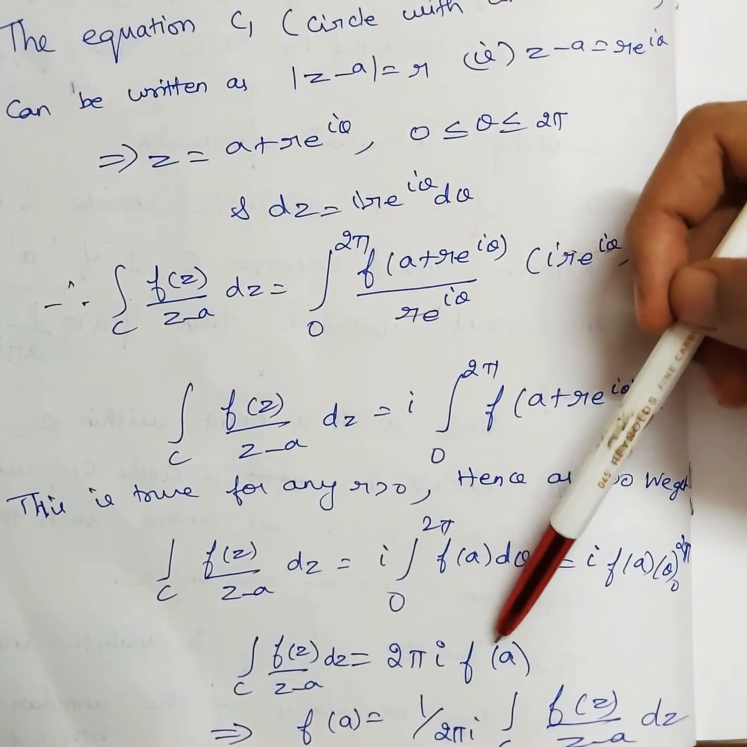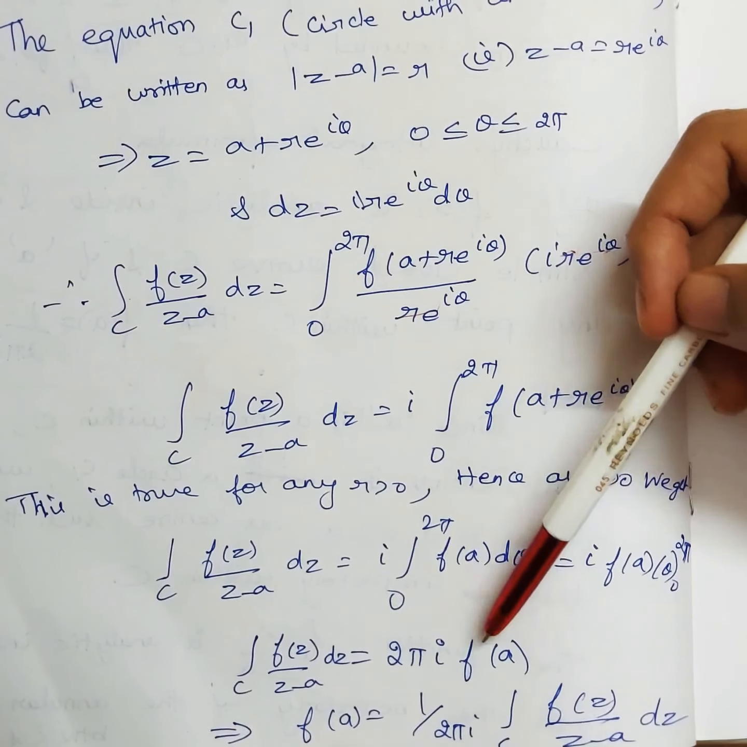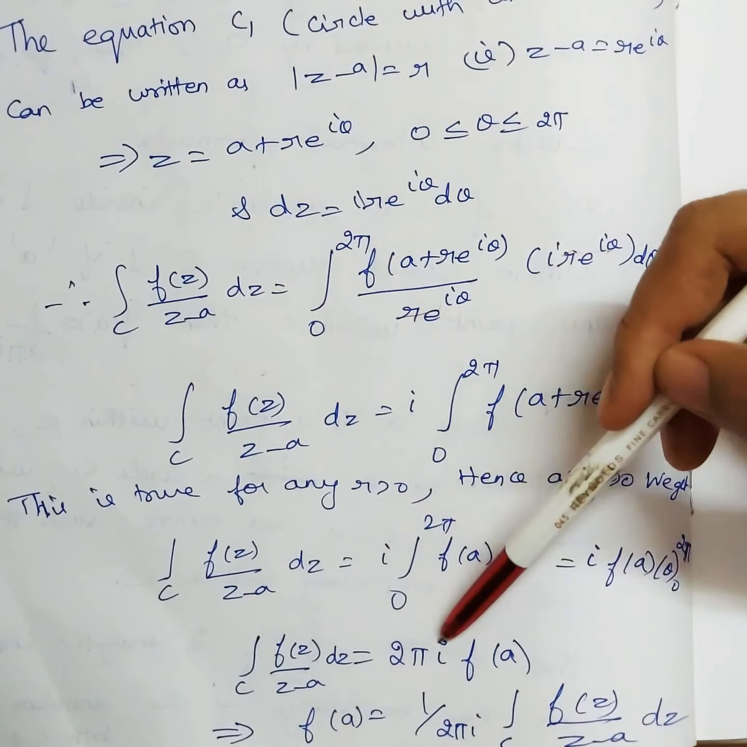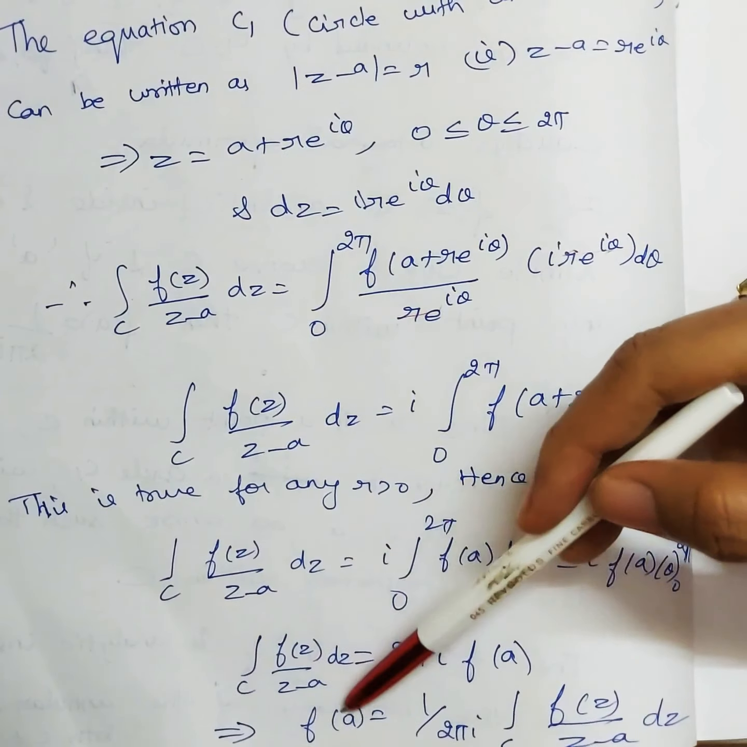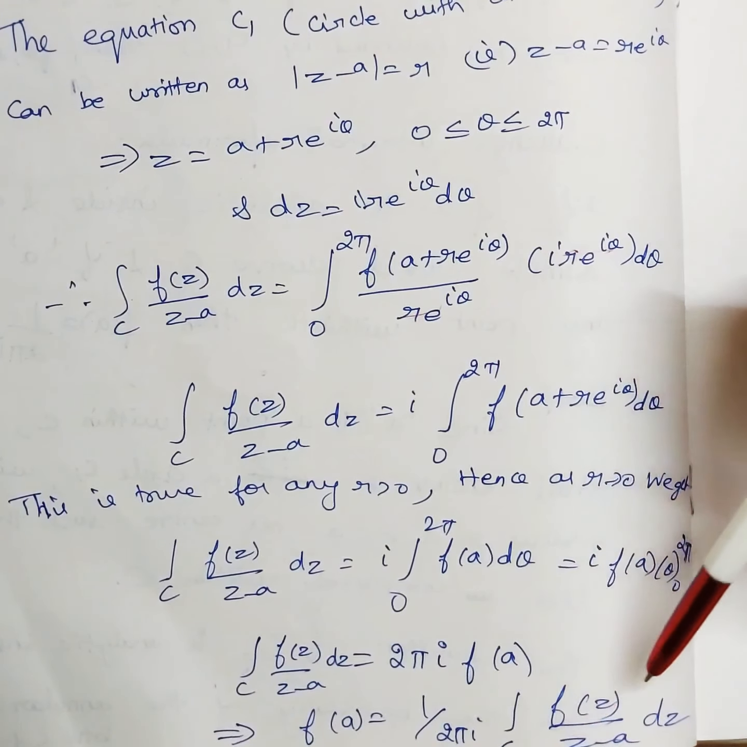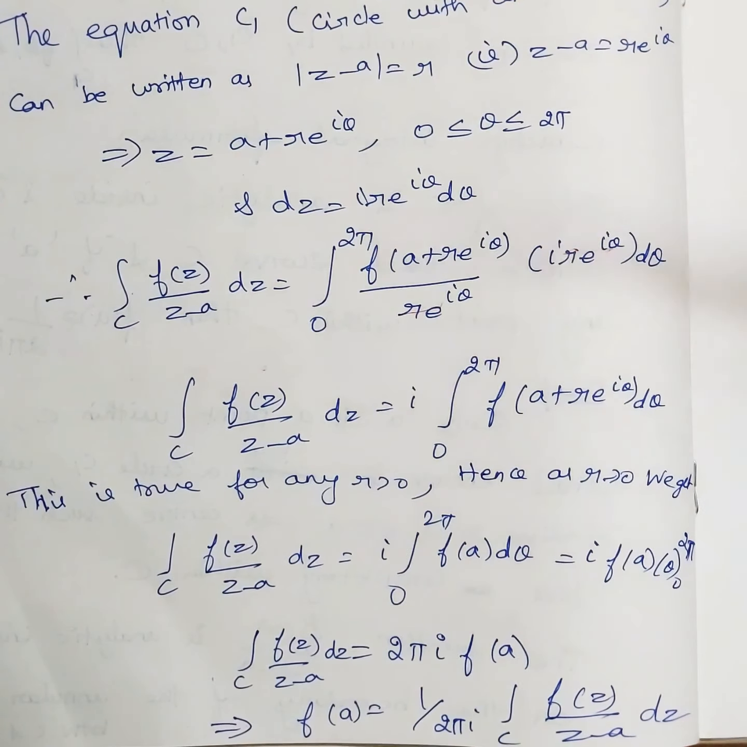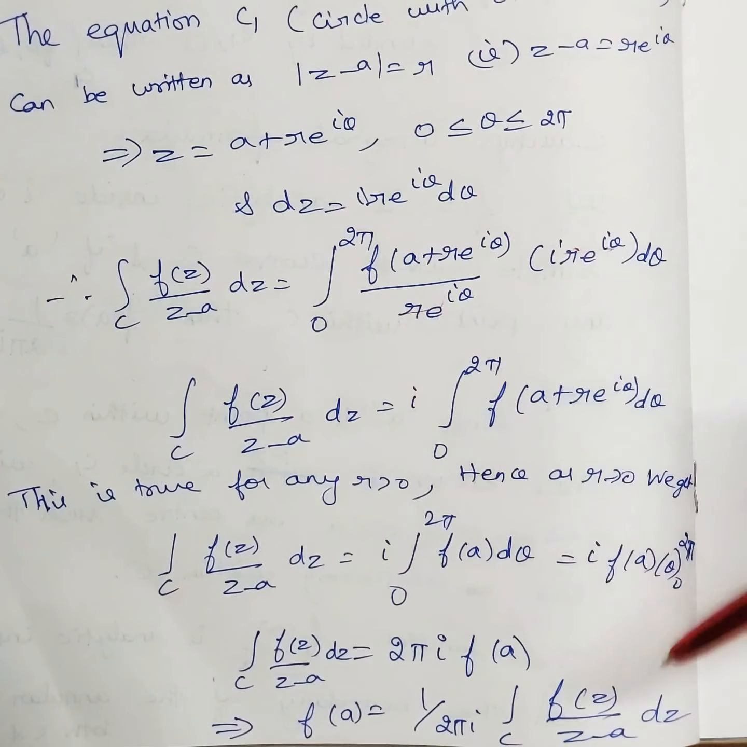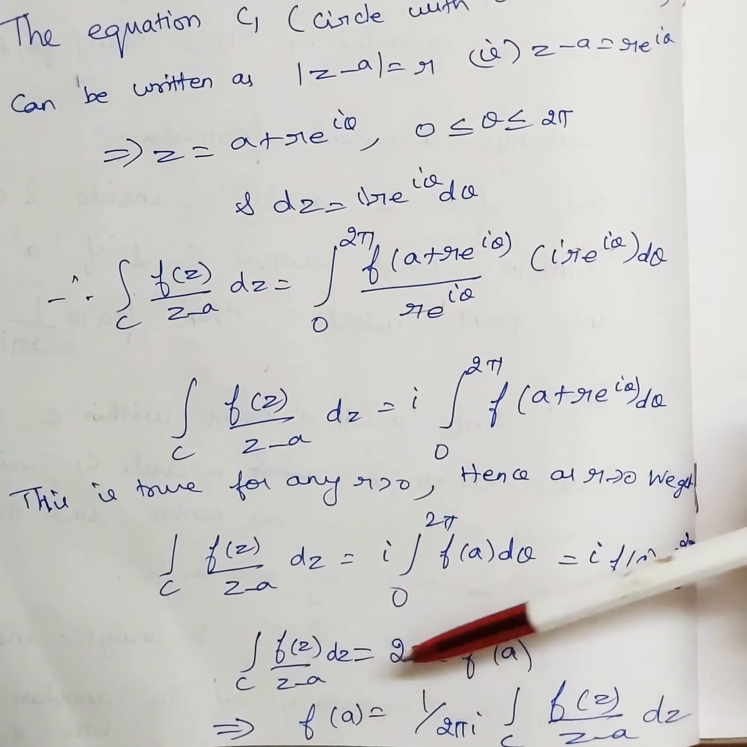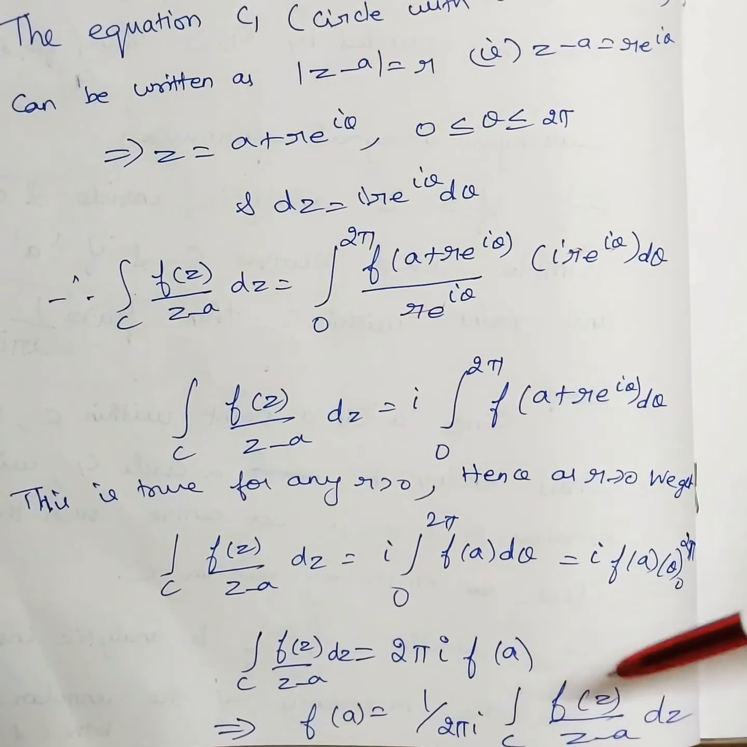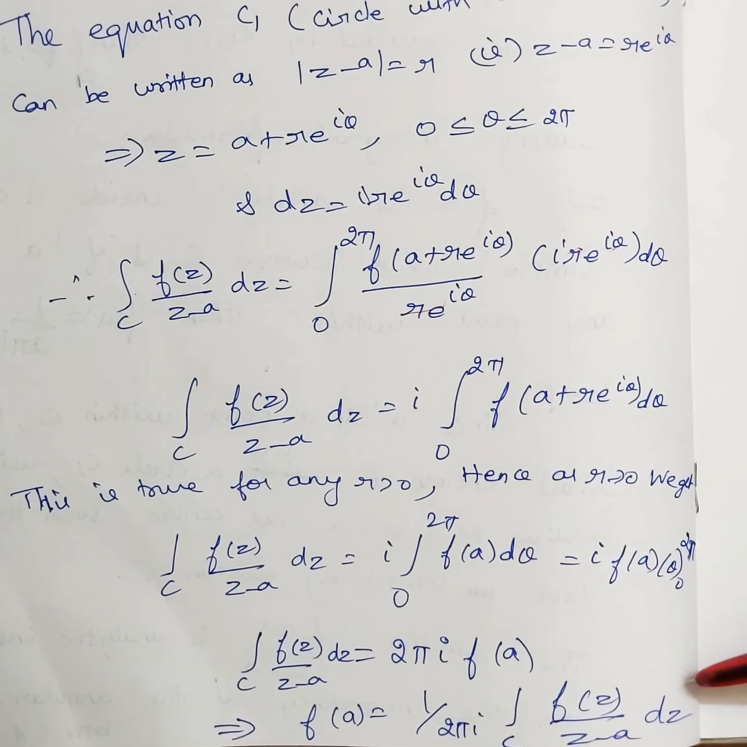That's it. So now what is f of a? f of a is 1 by 2 pi i, pushing the 2 pi to the other side. So f of a is 1 by 2 pi i integral over C of f of z by z minus a dz. This is what we have proved. This is what we actually had to prove: f of a is 1 by 2 pi i integral over C of f of z by z minus a dz. So we will be solving problems based on this theorem.